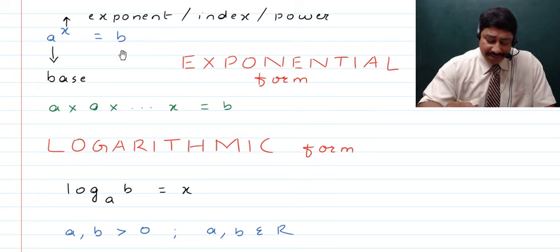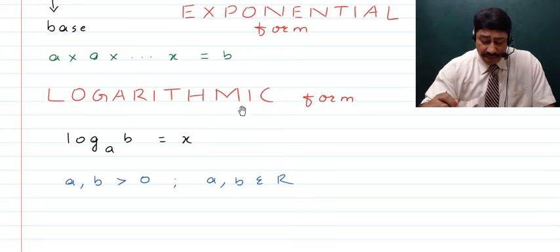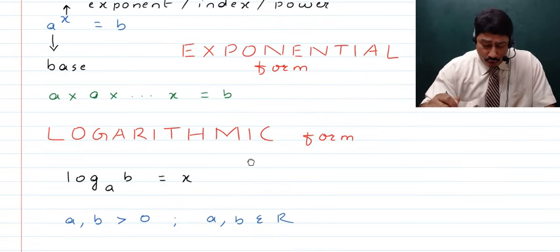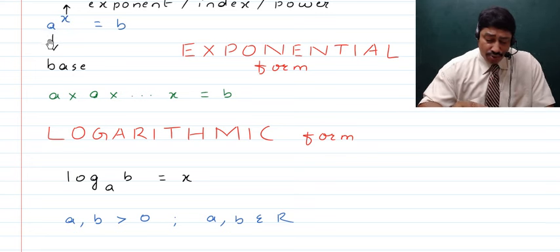This actually means that if a is multiplied x number of times, that gives you b. Now, contrary to this, in the logarithmic form we talk about log with the same base as the exponential form, but the top entities have exchanged their positions. In other words, log of b to the base a becomes equal to x.